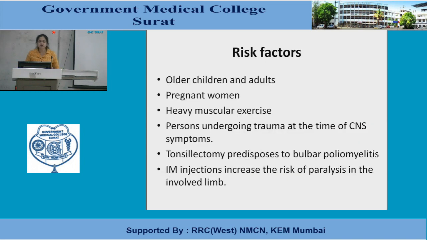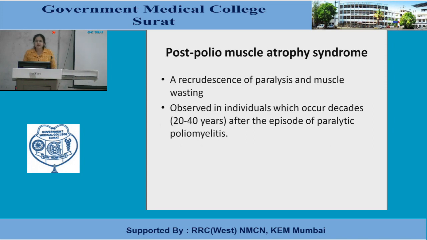These are the risk factors: older children and adults, pregnant women, heavy muscular exercise, and persons undergoing trauma at the time of CNS symptom. Tonsillectomy predisposes to bulbar poliomyelitis. Intramuscular injections increase the risk of paralysis in the involved limb. This is one of the manifestations called post-polio muscle atrophy syndrome, a recrudescence of paralysis and muscle wasting.